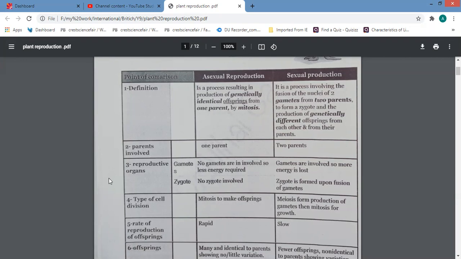Second point of comparison, the number of parents involved in this process. We said that for asexual reproduction, just one parent, like a bacteria cell dividing like this. Just one cell.